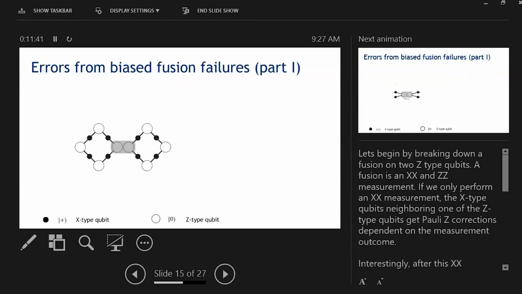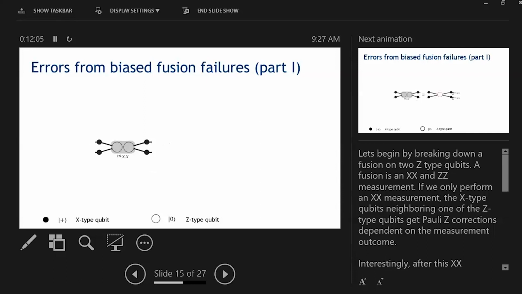Let us now place 2 of these resource states next to each other and fuse the Z-type qubits, which are adjacent and highlighted in gray. For simplicity, I'm only going to show those 2 Z-type qubits and their immediately neighboring X-type qubits. And also, for now, just focus on the XX part of the fusion measurement, which is both XX and ZZ.